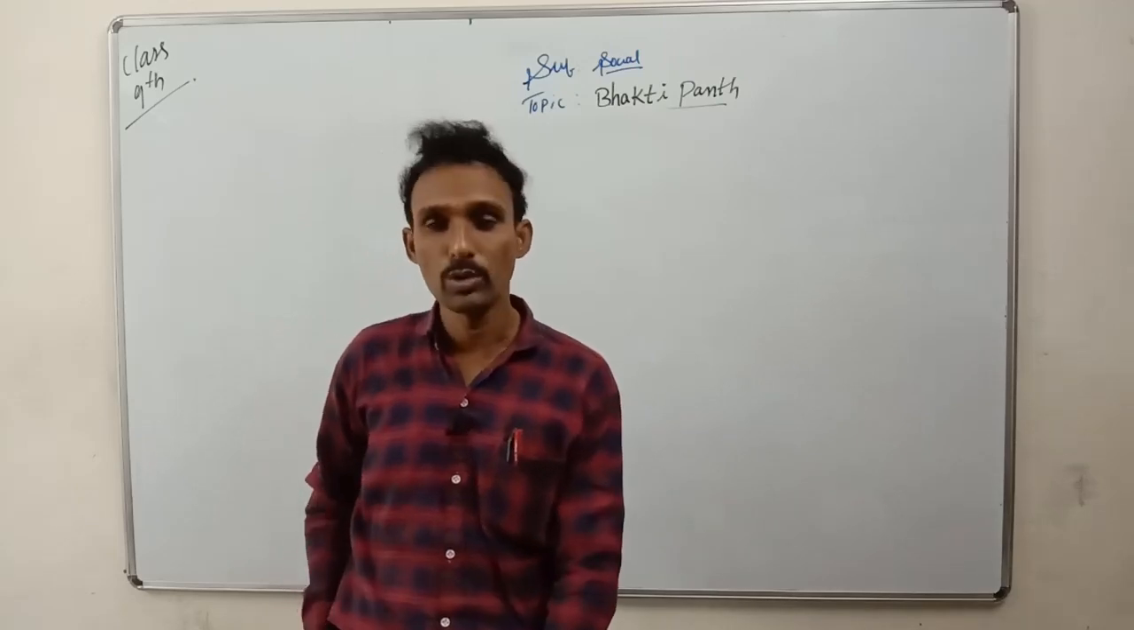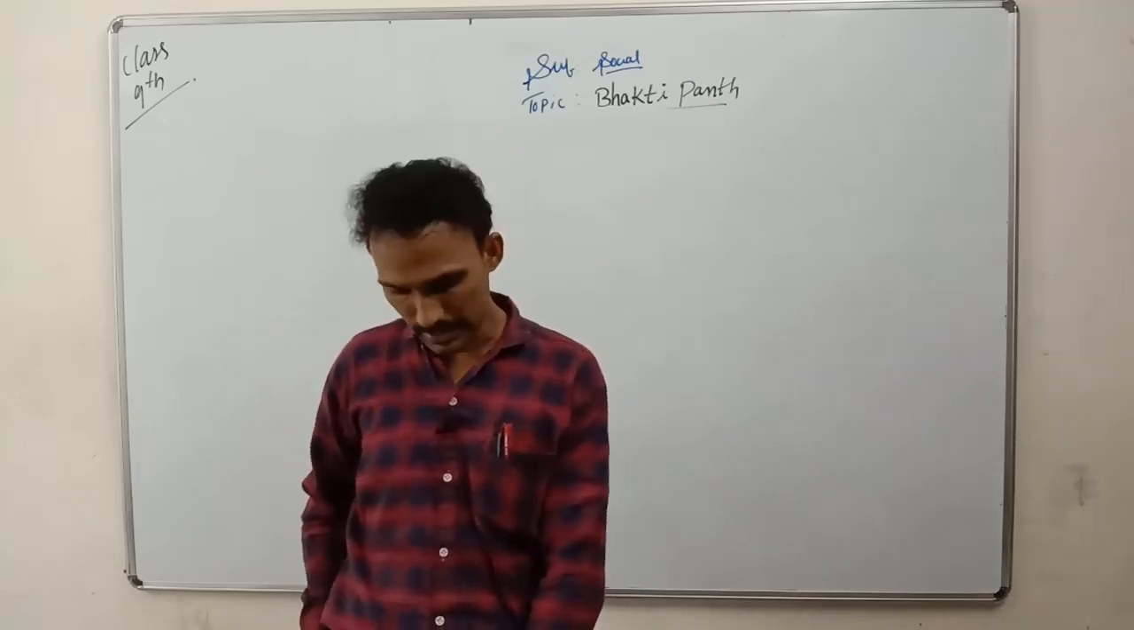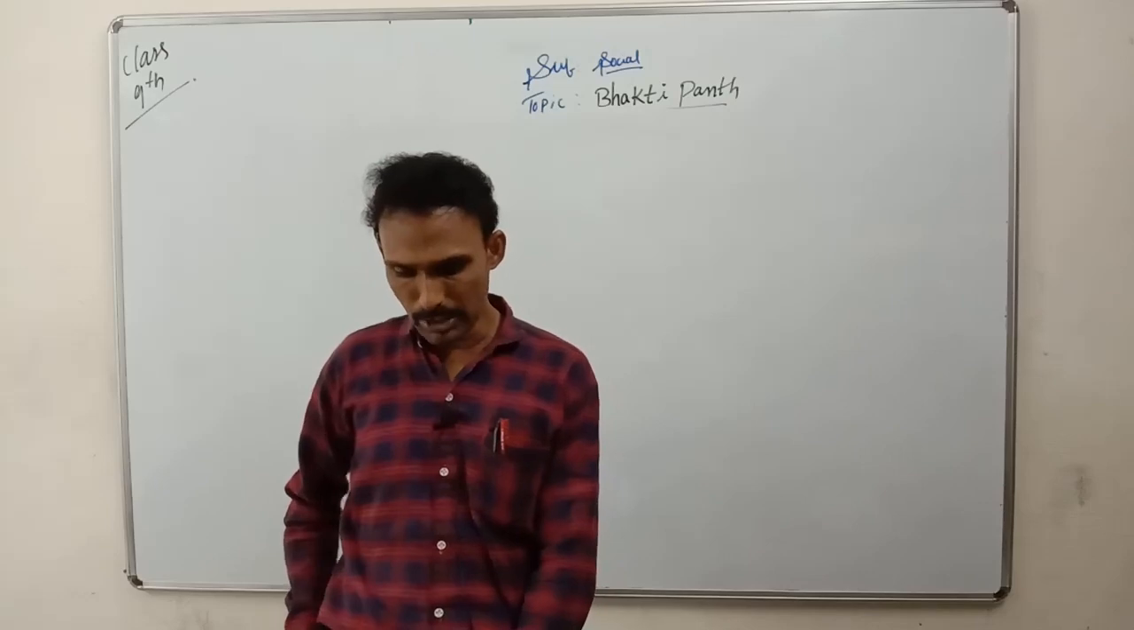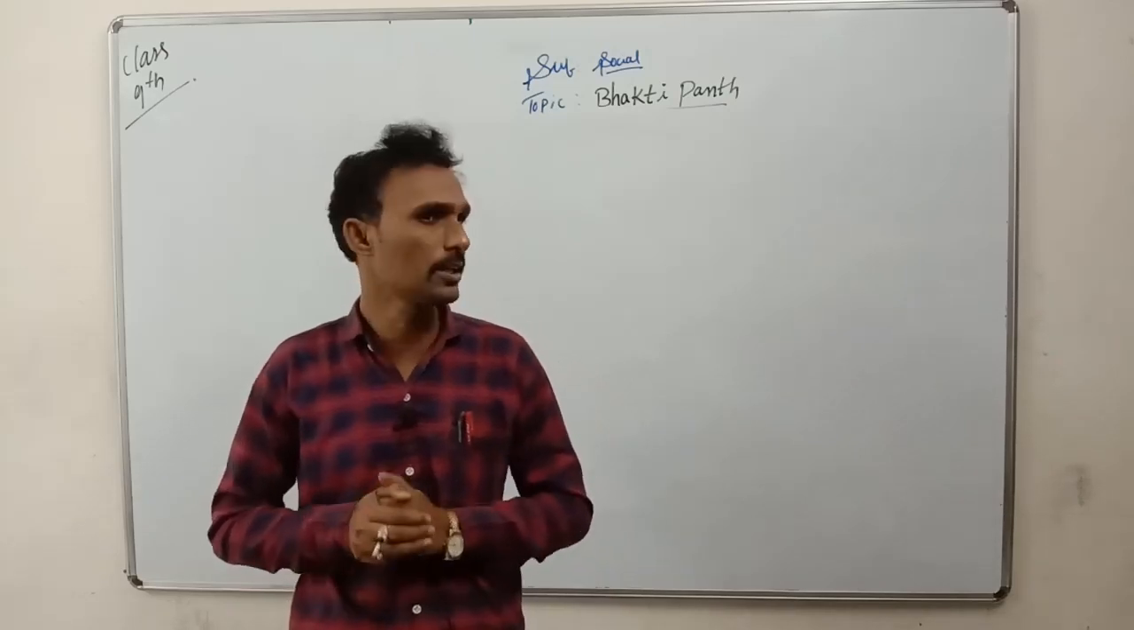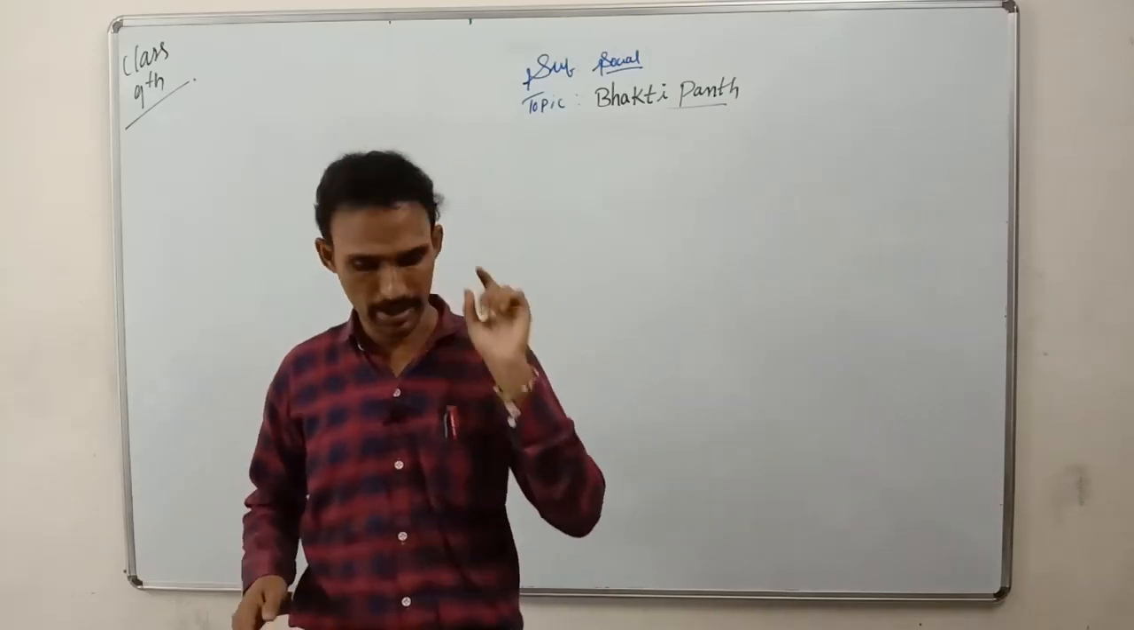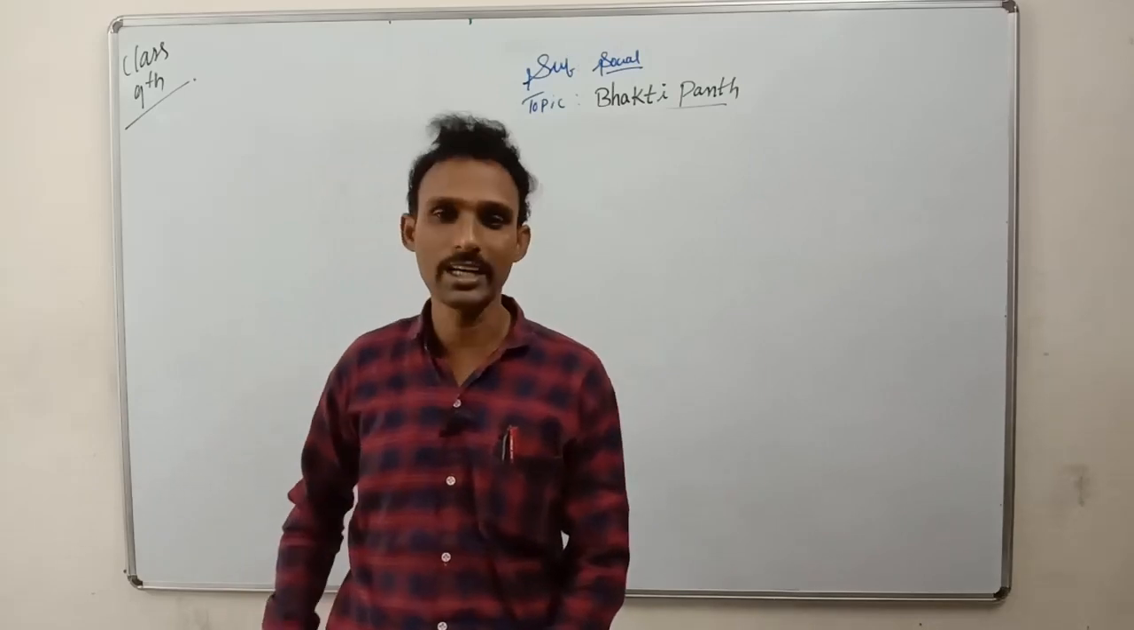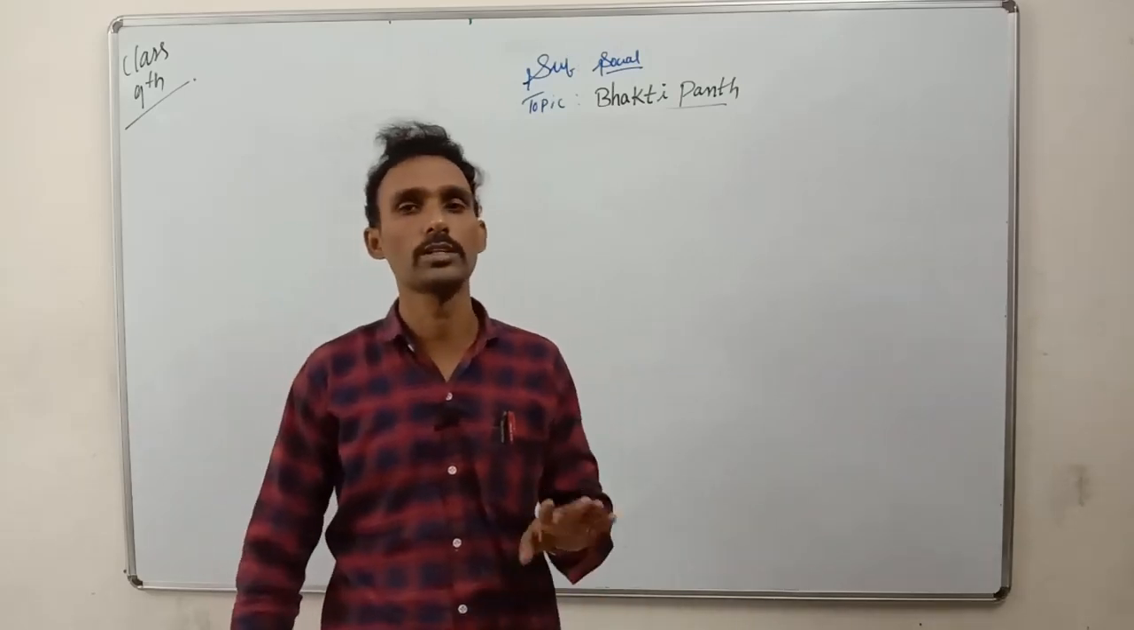We can say that Guru Nanak's followers are called Sikh people. His preaching was compiled in one book. What is the name of the book? It is called Guru Granth Sahib, or Adi Granth. Adi Granth we can call it, and Guru Granth Sahib also.